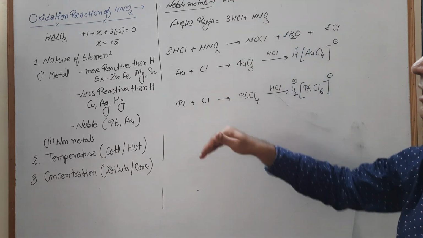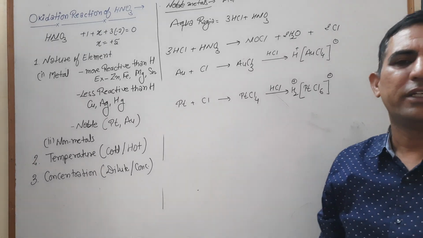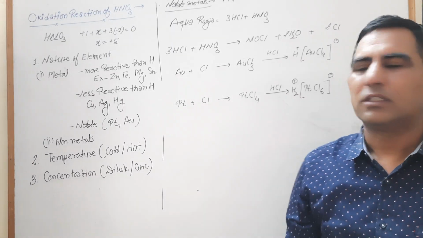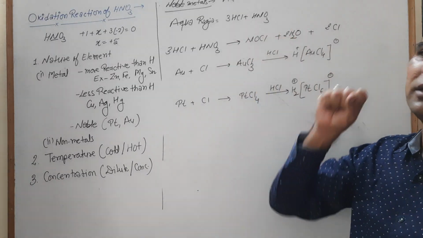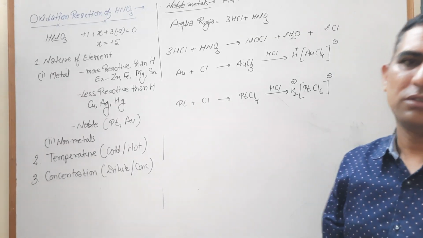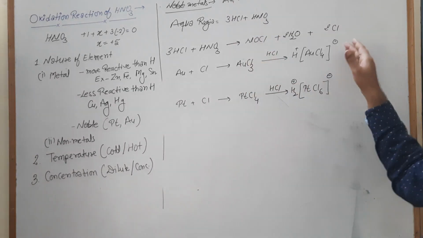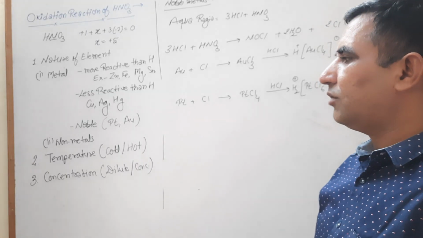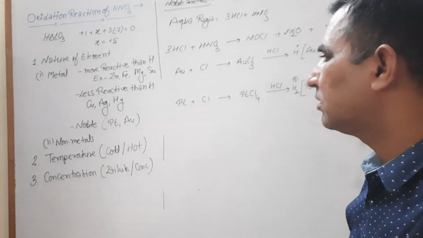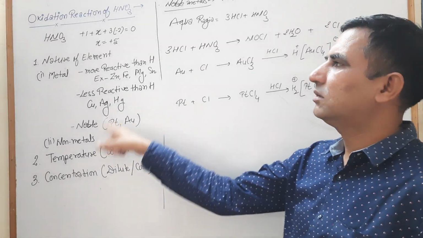Your noble metals directly don't react with HNO3, but they react with the combination of 3 parts HCl and 1 part of HNO3 and form soluble compounds. Now we discuss the reaction of nitric acid with non-metals.